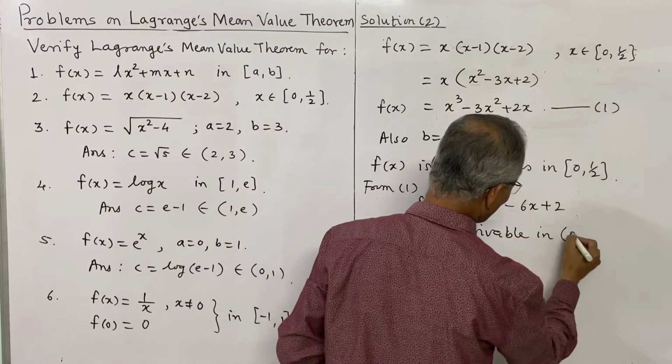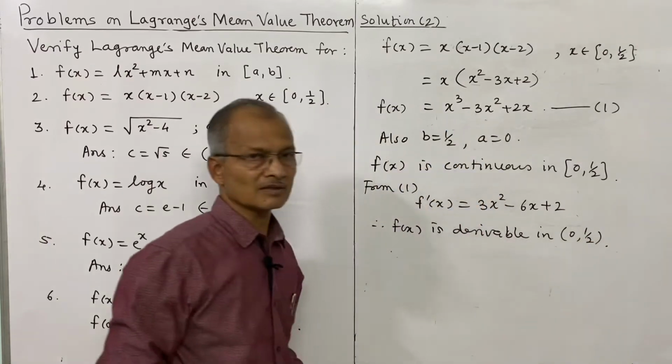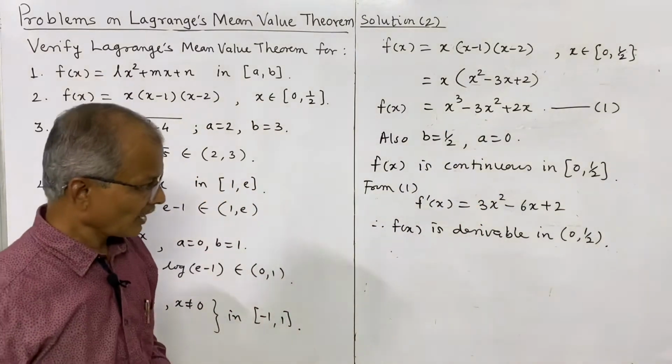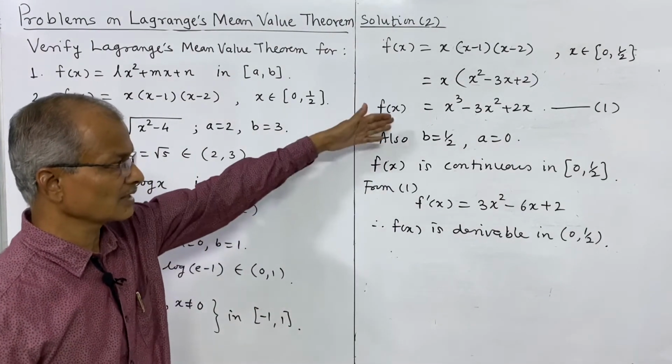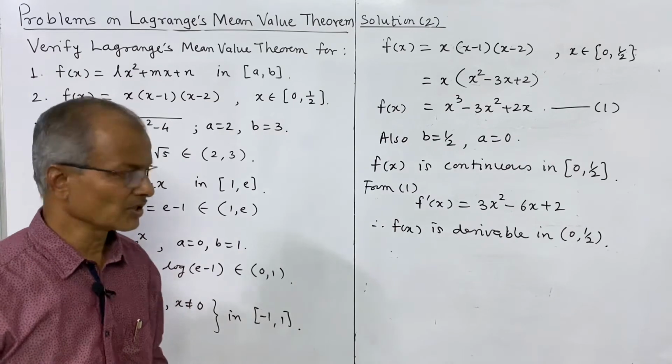in the open interval 0 to half, and thus we have to find c by Lagrange's theorem. Two conditions are satisfied: continuity and differentiability.